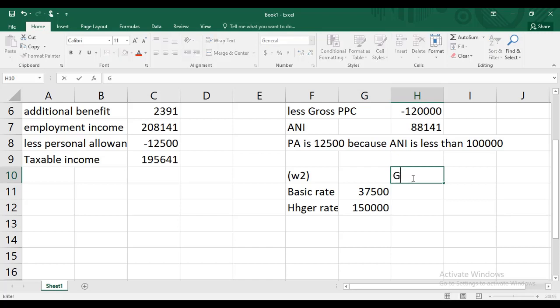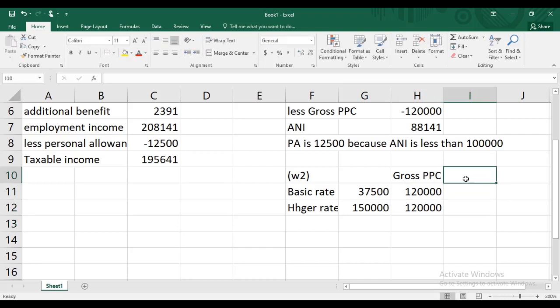Let me write the gross PPC, which is 120. Here come the new limits.